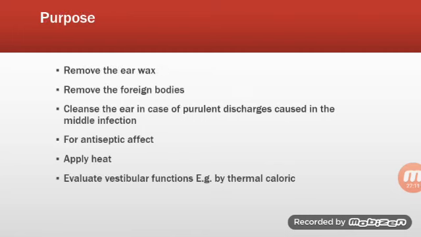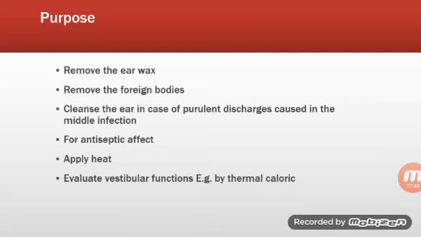Now we will move towards the purposes. It is used to remove the earwax, which is also known as cerumen. It is a grey waxy substance secreted in the ear canal. It is used to remove foreign bodies. And another purpose, to cleanse the ear in case of purulent discharge caused by a middle ear infection. Purulent discharge means full of pus.